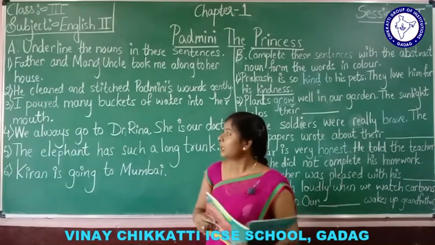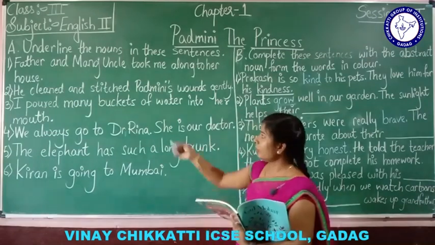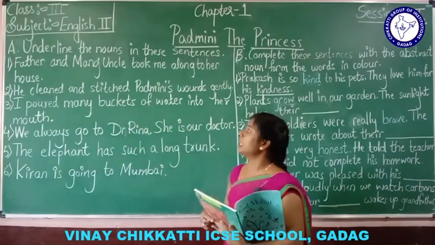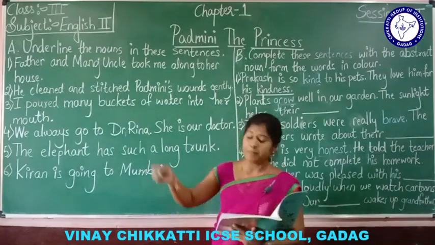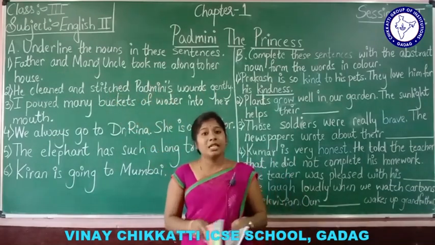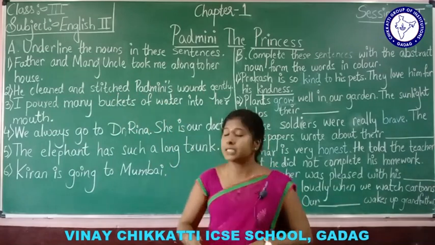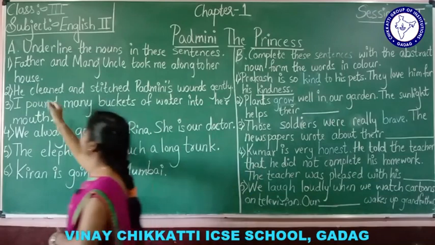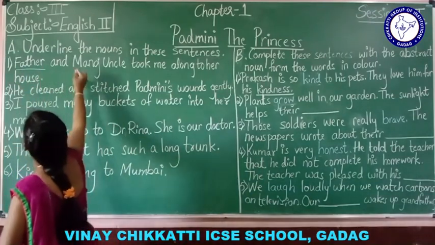Okay, here let's see. First one, father and Manoj uncle took me along to her house. Yes, see here, father and Manoj uncle took me along to her house. Here, what is the name of a person? Father indicates a person, right? So, father and Manoj uncle.